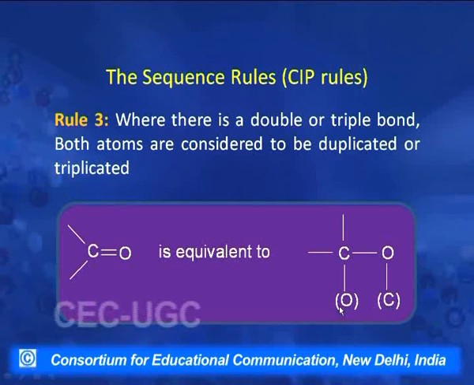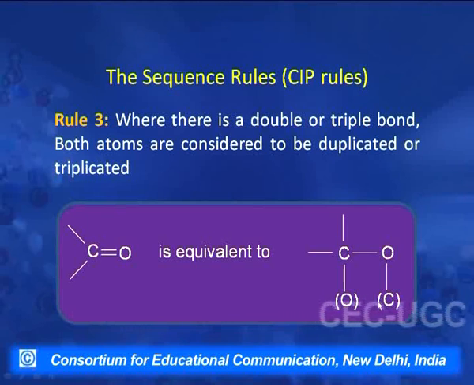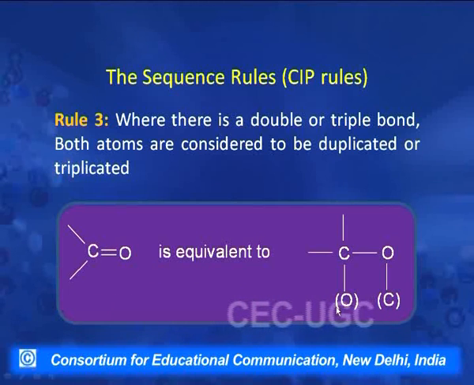These atoms which are written in brackets are the fictitious atoms. They are actually not present. We are writing them because we are duplicating these atoms. These atoms are sometimes also called ghost atoms.